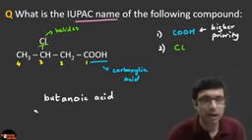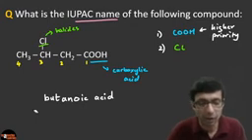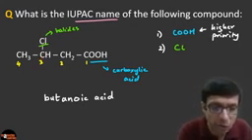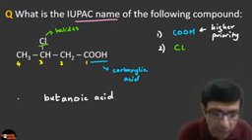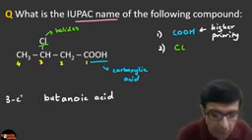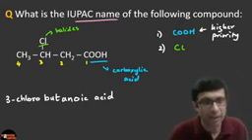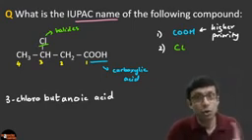And where is the chlorine there? Chlorine is at position 3. So how do we write it? The chlorine name comes earlier, so we write chlorobutanoic acid and we must give its position. So let's write the position. It's going to be 3-chlorobutanoic acid. Is that the correct answer, right? Please check, guys. Not 2-chloro.